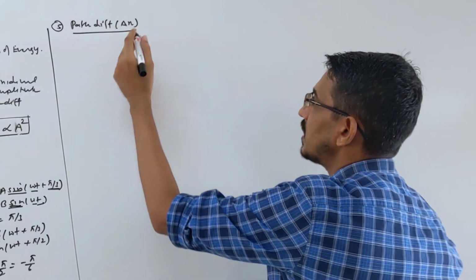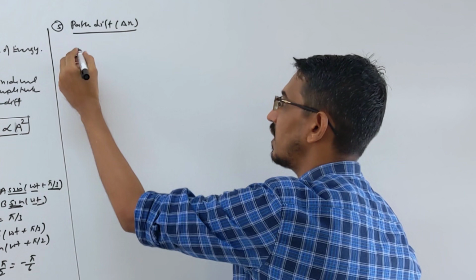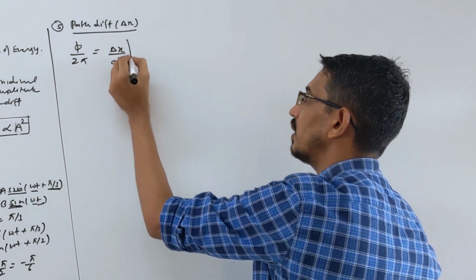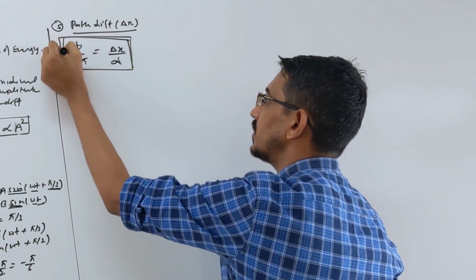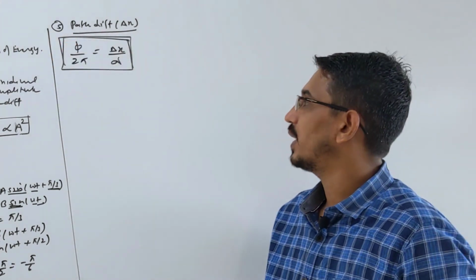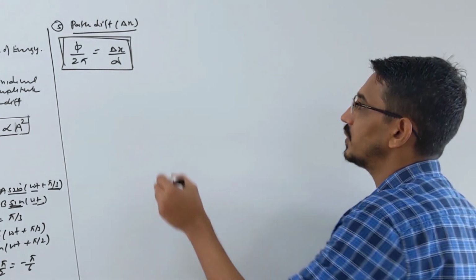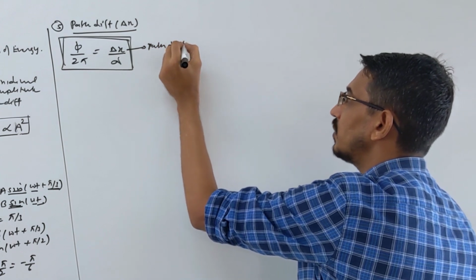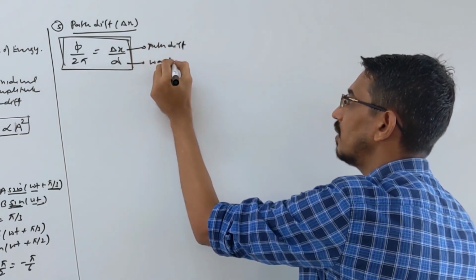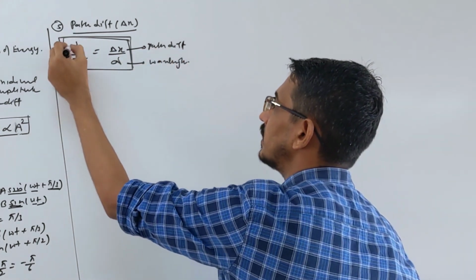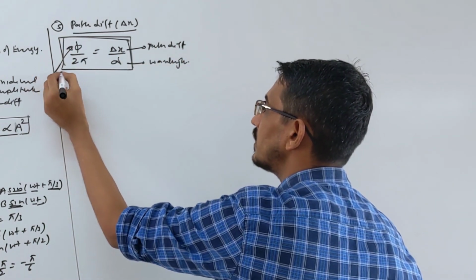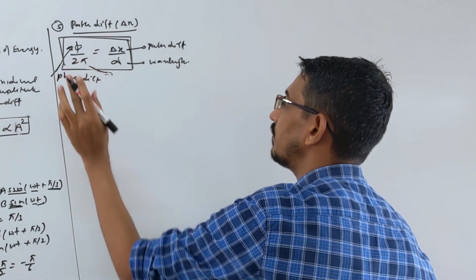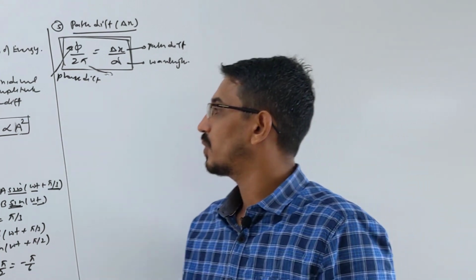So path difference we represent by the del x symbol. So how are path difference and phase difference related? Phi upon 2 pi is equal to what? Del x upon lambda. Very, very important formula. At least in the 4th chapter you will see this formula, right? Phase difference phi upon 2 pi is equal to del x upon lambda. Correct? So this is called your path difference, means distance between two waves. That's called wavelength. Correct? And this is called what? Your phase difference. And that's your 2 pi constant. Okay, yes.